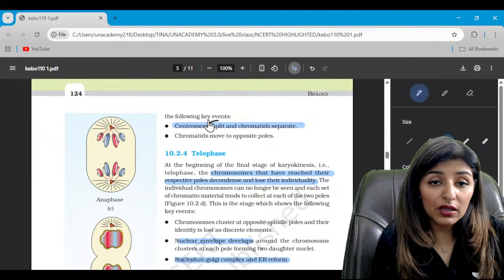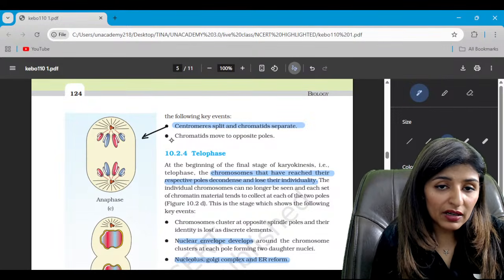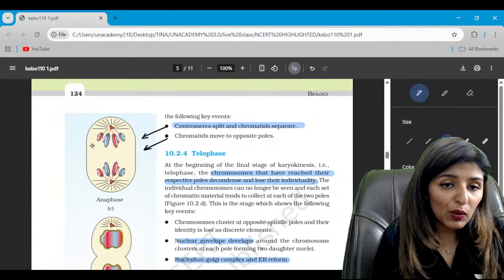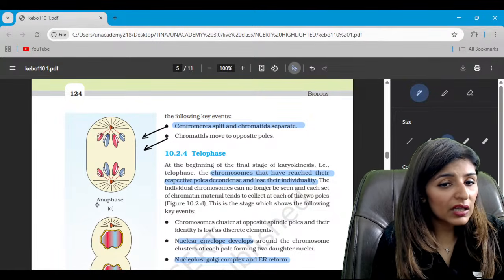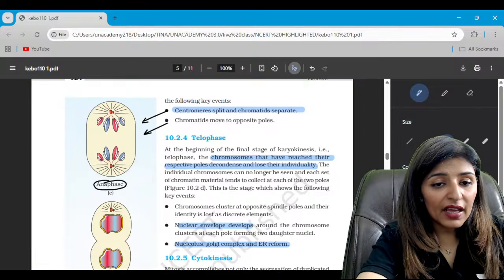So centromeres split and sister chromatids separate. Sister chromatids separate, chromatids move towards the opposite poles. Do we see them moving towards the opposite poles? This is anaphase, right?